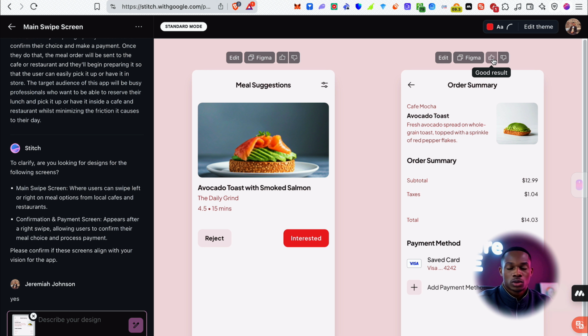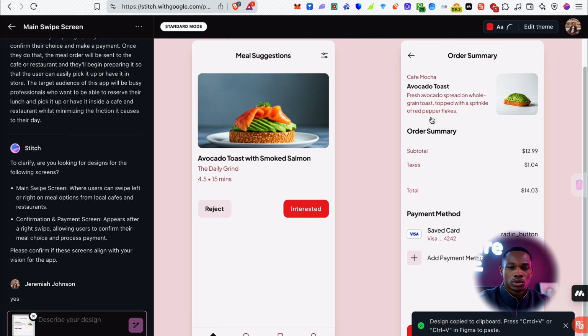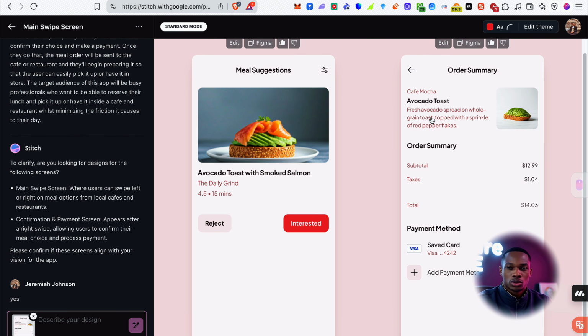So yeah, I think this is a really good way to actually, I guess, just flesh out some ideas for designs if this is something you need to do frequently. The fact that you can copy the code to Figma as well is very cool. So definitely check it out if designing is something you do frequently.